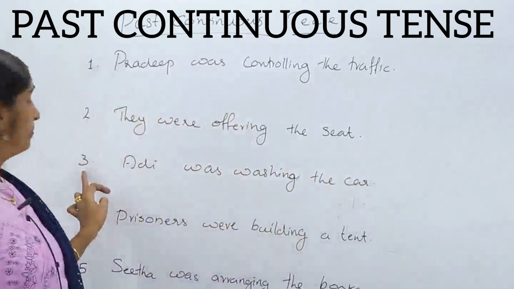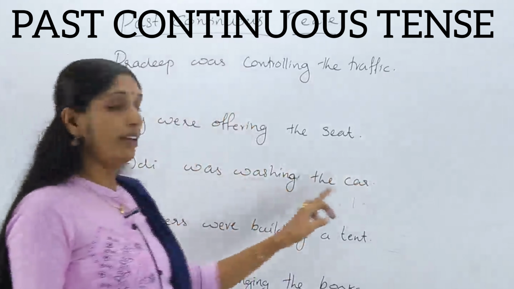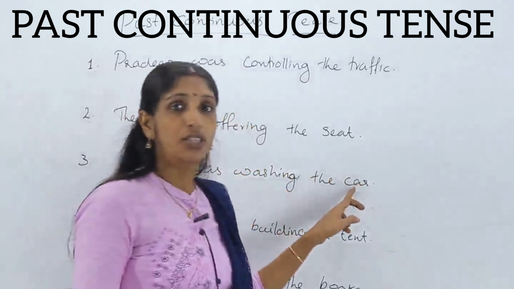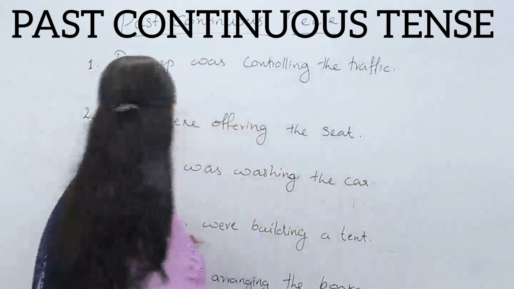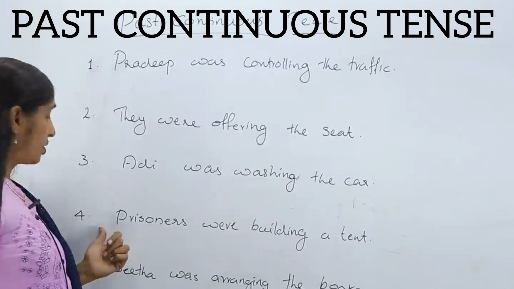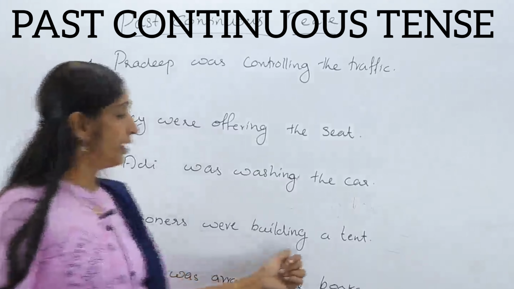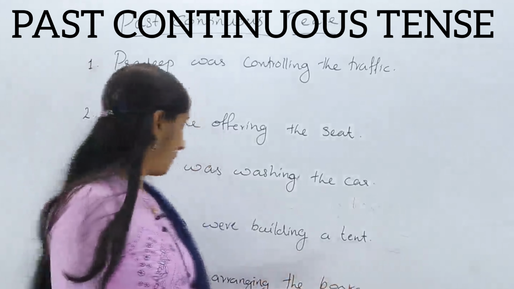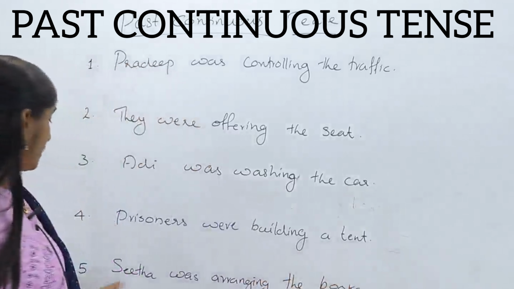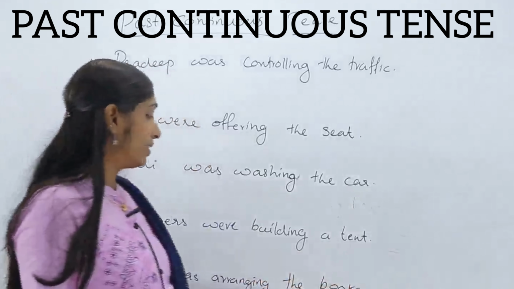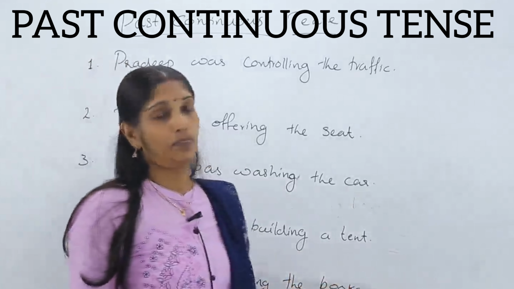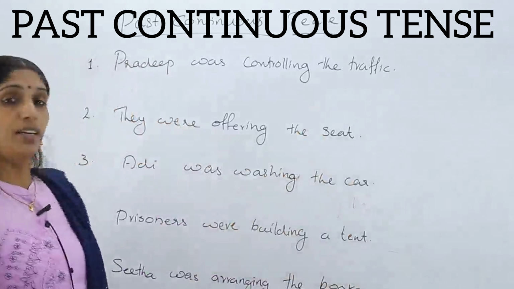And third question, Adi was washing the car. Adi was washing the car. And fourth question, prisoners were building a tent. Fifth one, Sita was arranging the books. Sita was arranging the books.